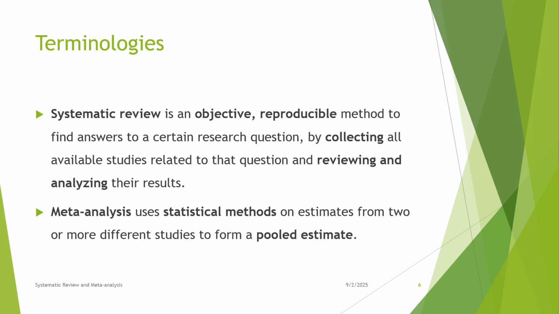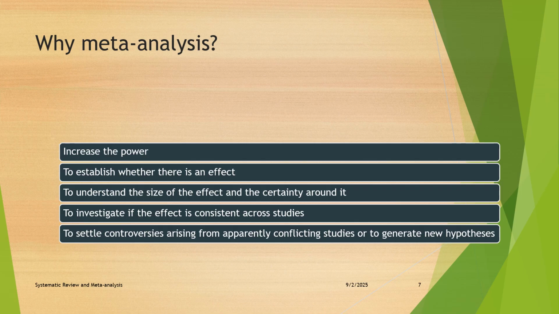Terminology. Systematic review is an objective, reproducible method to find answers to a certain research question by collecting all the available studies related to that question and reviewing and analyzing their results. Meta-analysis uses statistical methods on estimates from two or more different studies to form a pooled estimate.